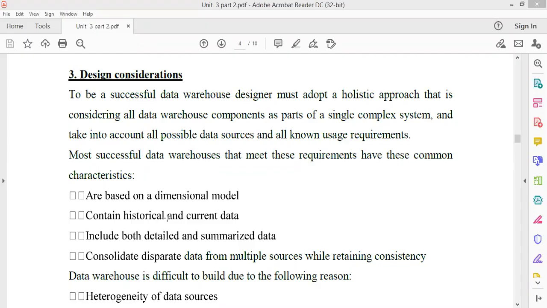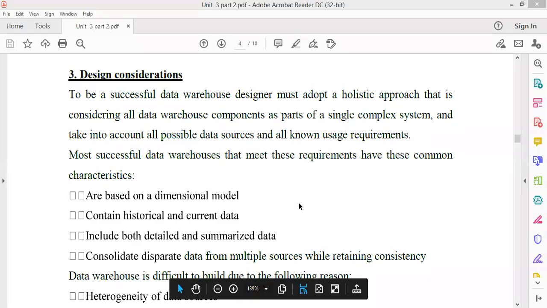It contains historical and current data. Historical means a collection of your previous historical data as well as your current data. It includes both detailed and summarized data. Detailed means if the attributes are different, then it will store at a detailed level. And if we are taking a combination of attributes, then the summarized data can also be stored in your warehouse.